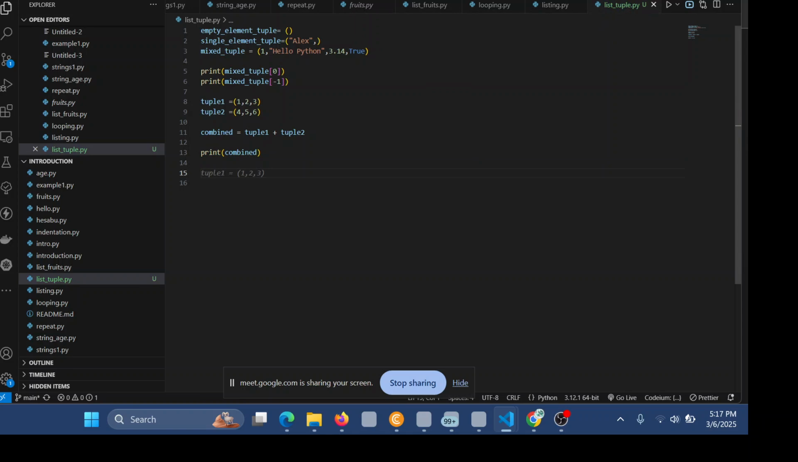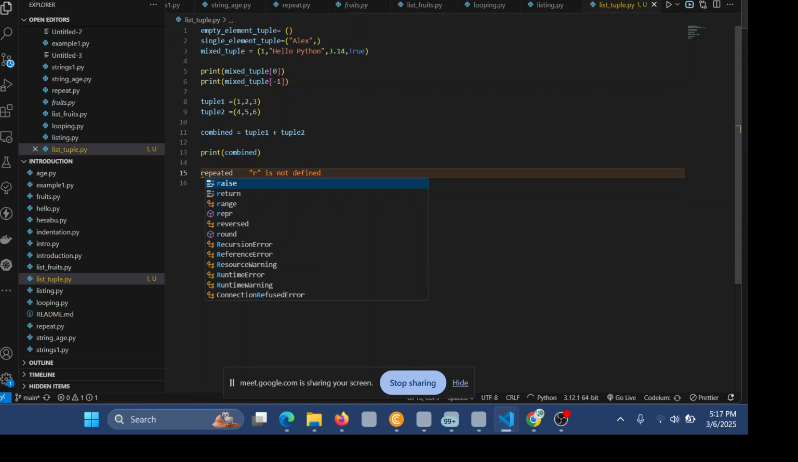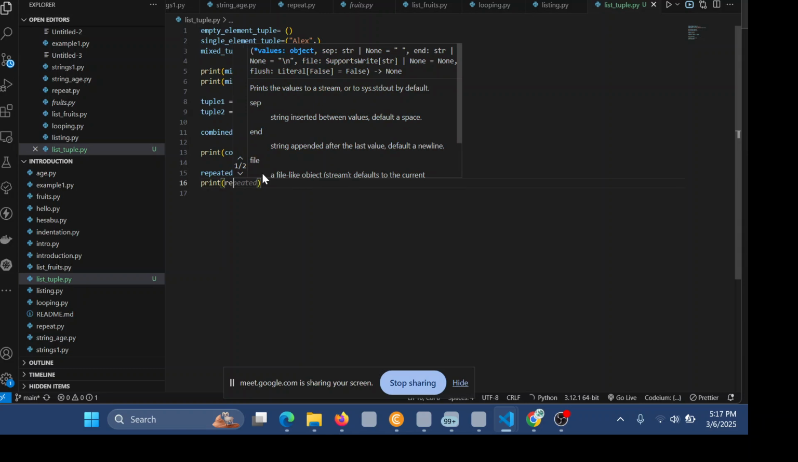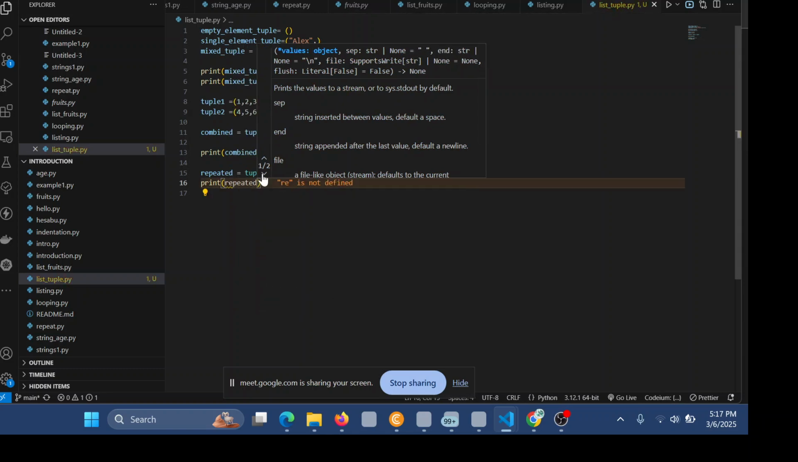Let's do a repeated one. We will say repeated equals tuple1, this first tuple. We will repeat it by 2, repeat it 2 times, like that. Then we will print repeated, like that.